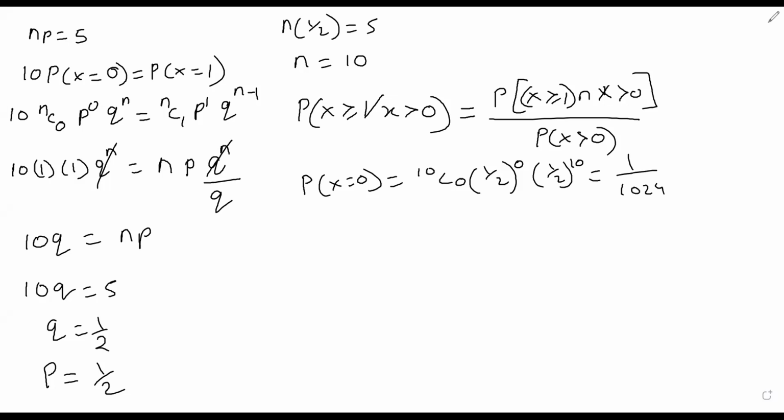So the probability that X is equal to 0 is 1 upon 1024. And its complement will be 1023 upon 1024. And the answer is 0.9. And the same answer is given to you. Let us go on to the next sum.